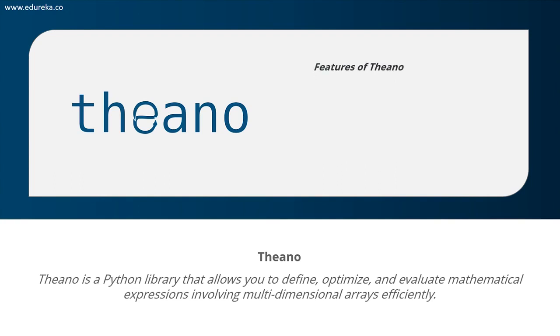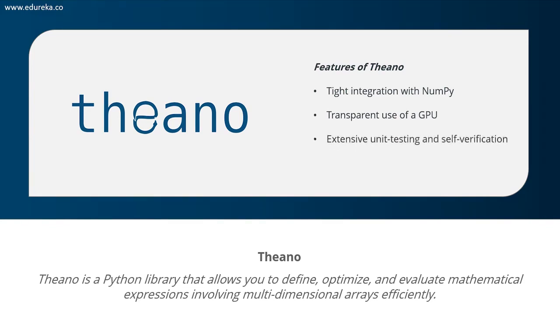Features of Theano include tight integration with NumPy. An advantage of Theano is that you can easily implement NumPy arrays in Theano. That's why there's a connection between Theano and NumPy, because both of them effectively use multi-dimensional arrays. Another feature is transparent use of GPU. Performing data-intensive computations is much faster in Theano because of its use of GPU. Theano also lets you detect and diagnose multiple types of errors and any sort of ambiguity in the model.